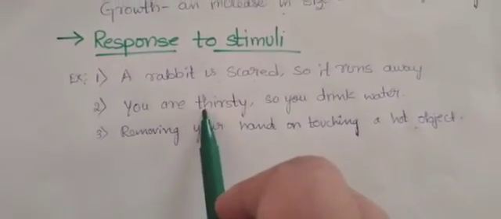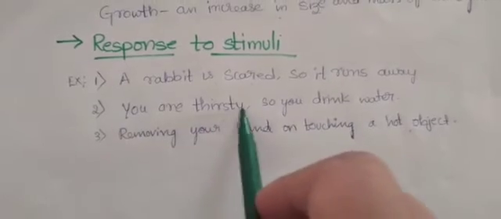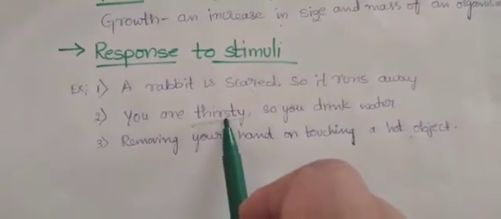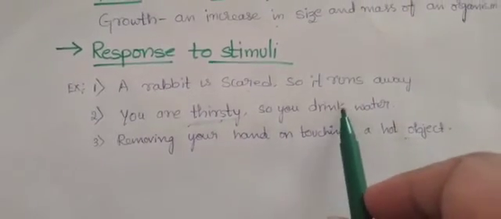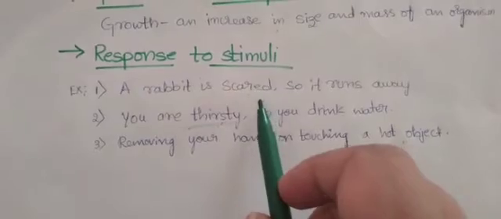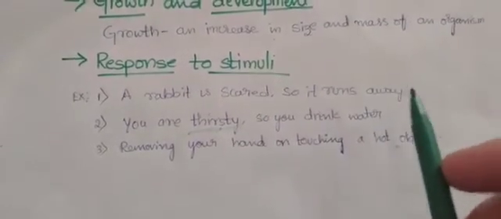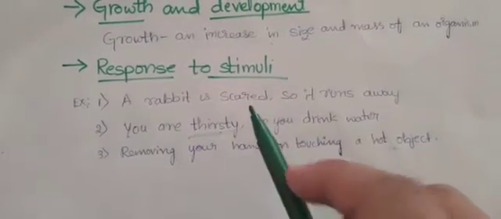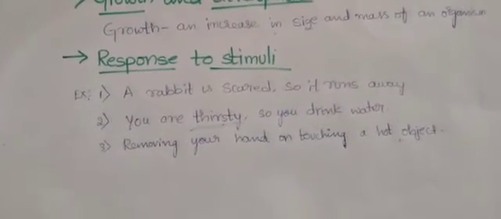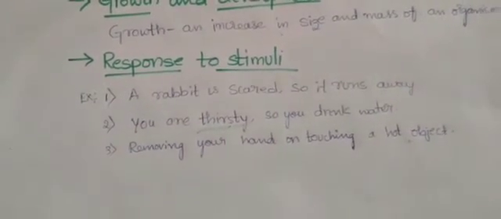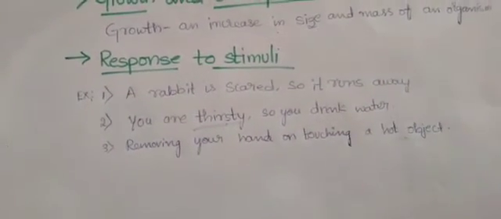And next, you are thirsty. Thirsty is the stimuli, so that's why you are drinking the water. You are responding to it, right? Next, a rabbit is scared, so it runs away. Maybe it has seen some larger animals like human beings, some monkeys or some other, so that's why it has run away.